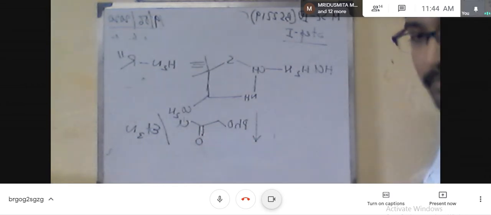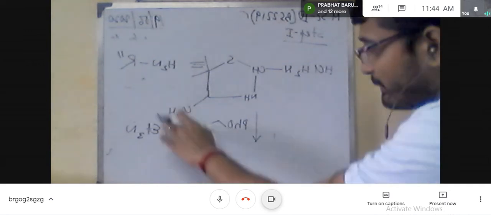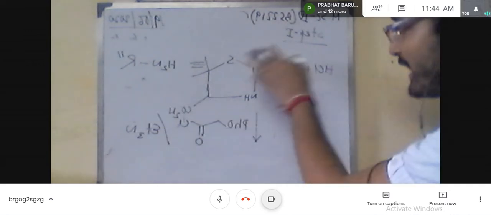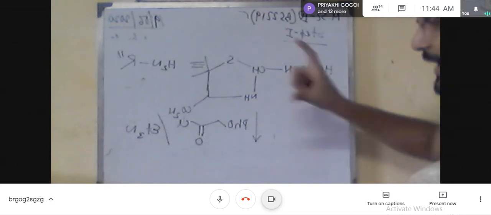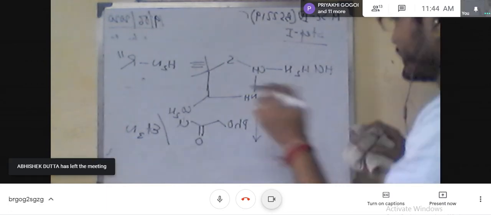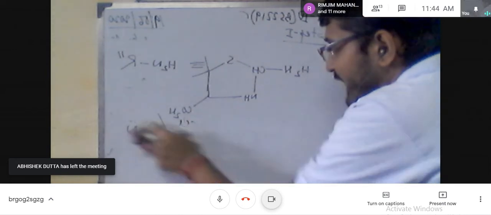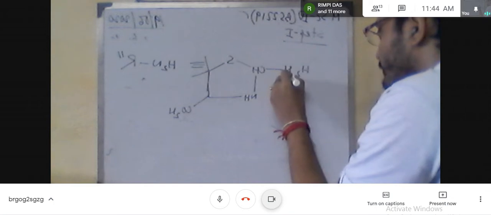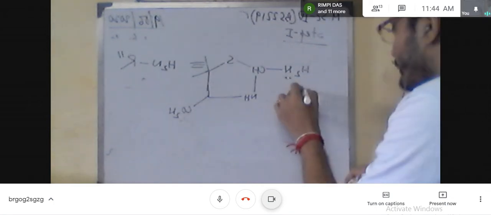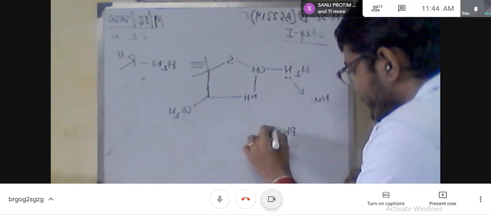So in this case, in presence of triethylamine, this amine group is free. Now this is a good nucleophile and the phenoxymethylene acetyl chloride, this is the electrophilic center. So this will attack here.